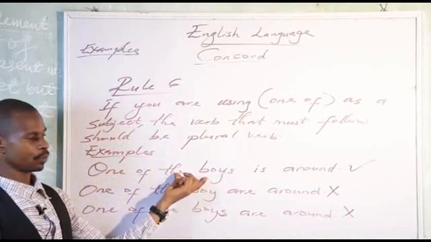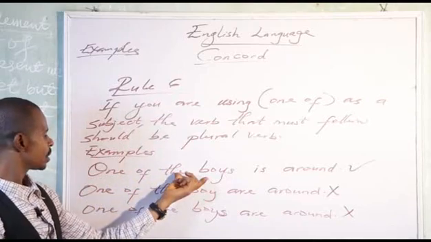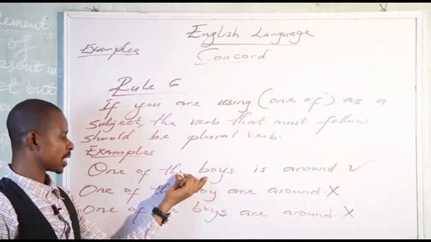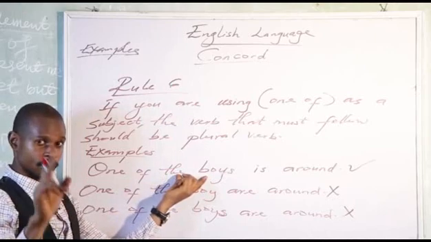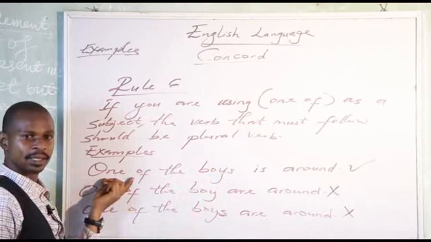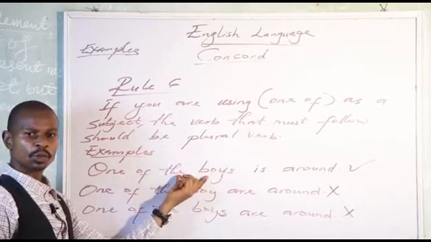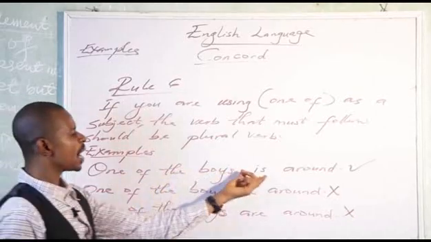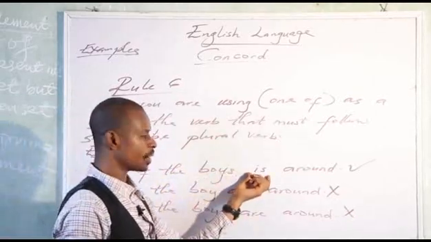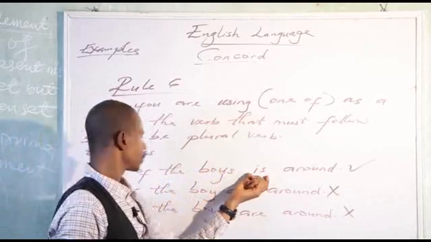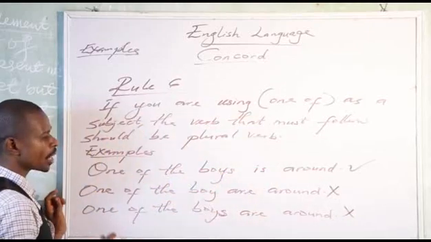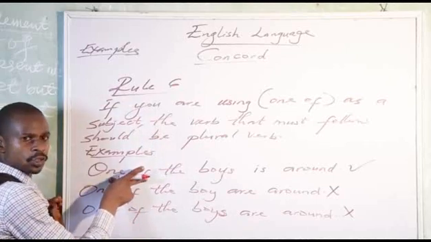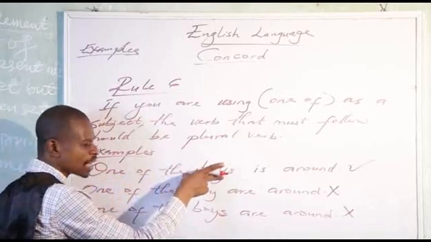Must be plural verb. This will determine, okay, it must be plural. Plural subjects. I mean plural noun, rather. Must be plural noun. When you're using one of as the subject, the noun that must follow must be plural noun. Then the verb that must follow must be singular verb. Okay? It will be wrong for you to say one of the boys are around or one of the boys are around.